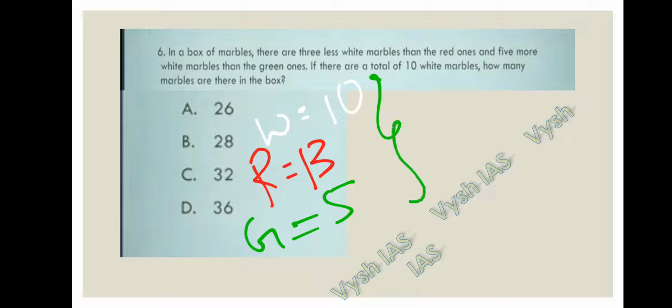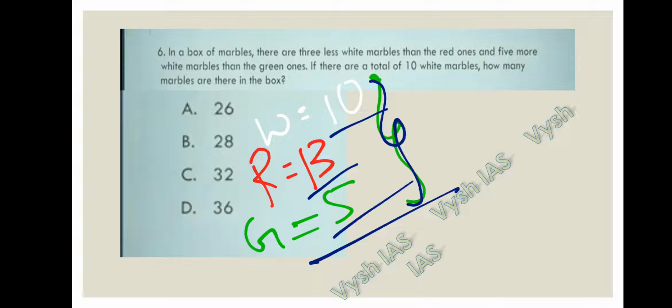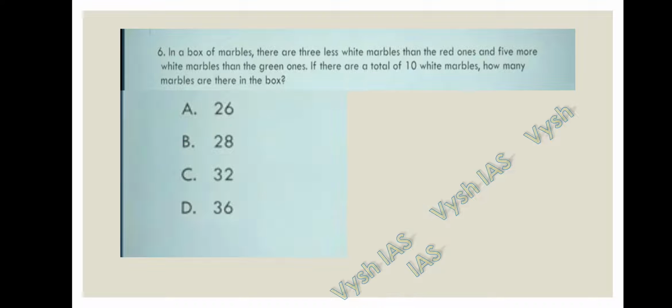So now we have to calculate the total number of marbles. The total number of marbles is 10 plus 13 plus 5, that is nothing but 28. So there are a total of 28 marbles in the box.